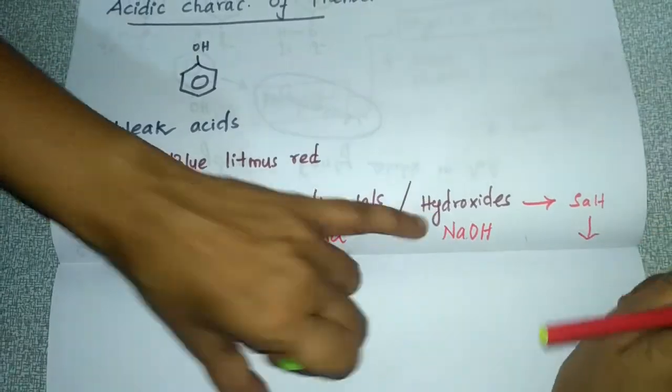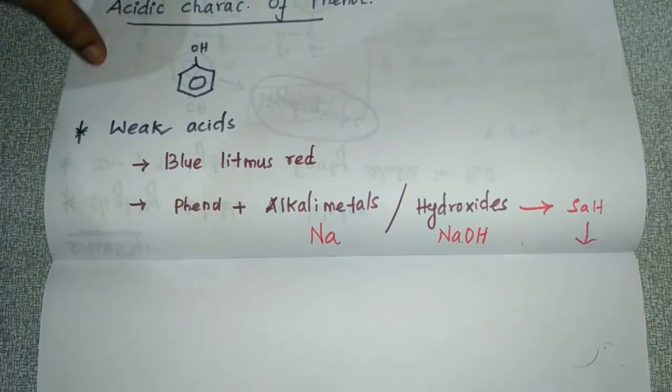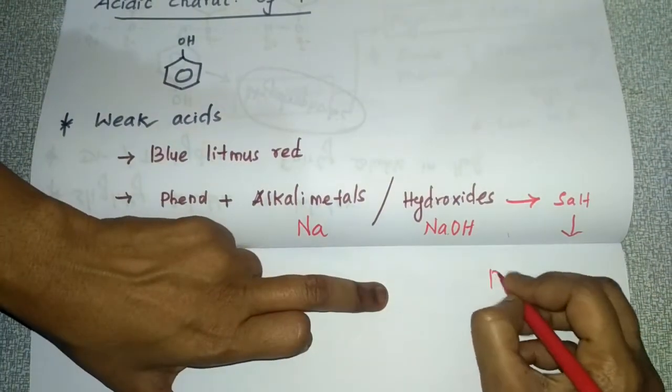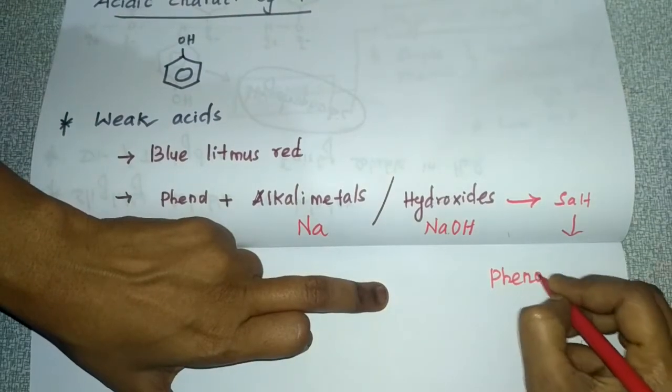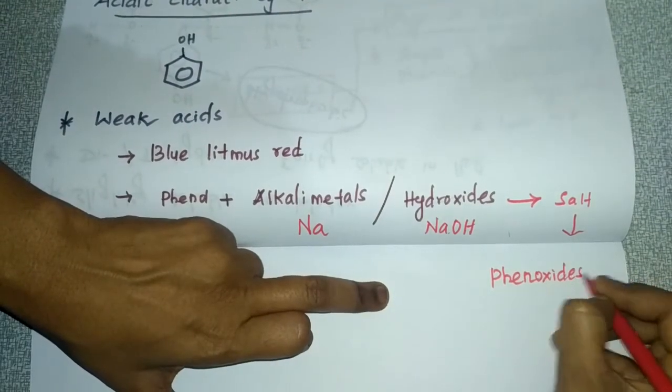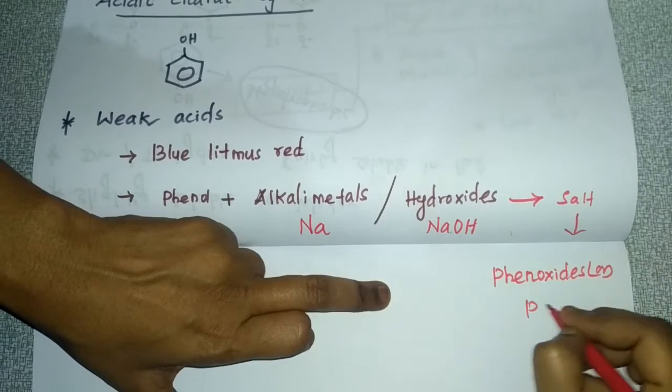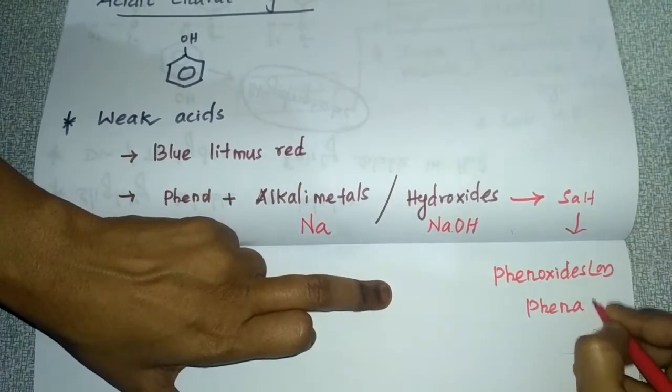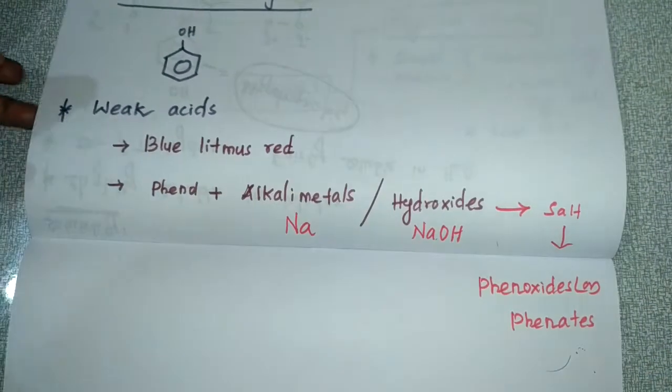That salt is known as phenoxides or phenates. This is the second point.